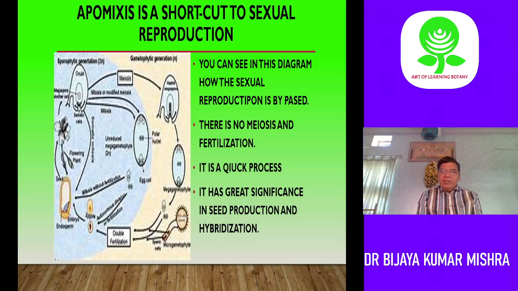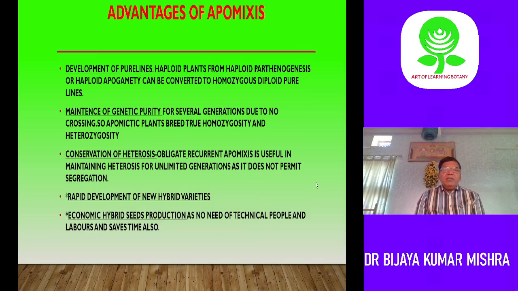Now next we can see the advantages of apomixis. There are many advantages. Apomixis is very helpful in plant breeding programs. The first one is development of pure lines. Haploid plants from haploid parthenogenesis or haploid apogamety can be converted into diploid homozygous plants. So those plants can be used for the plant breeding process.